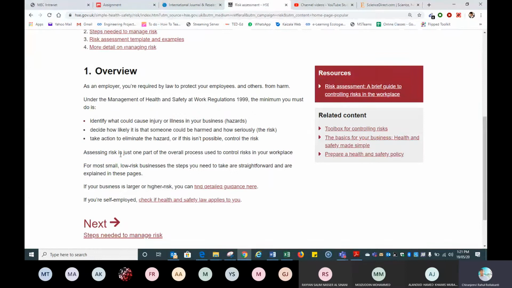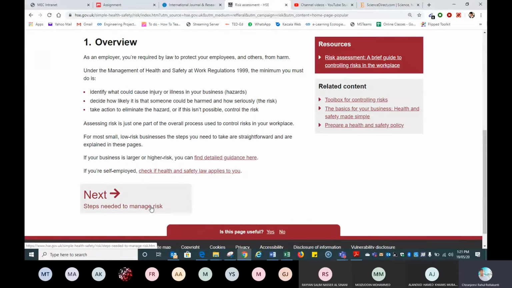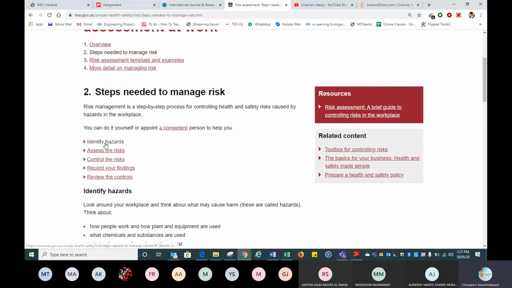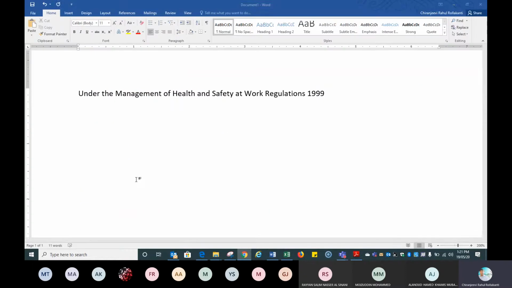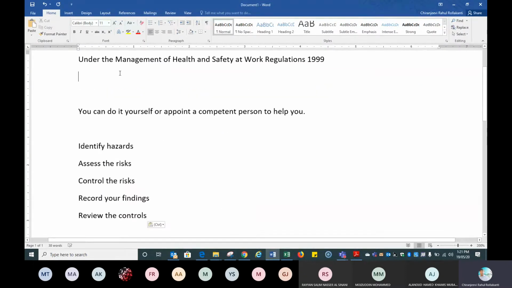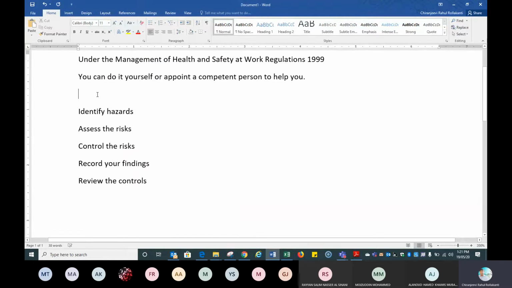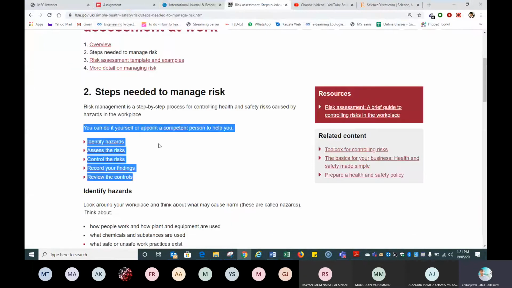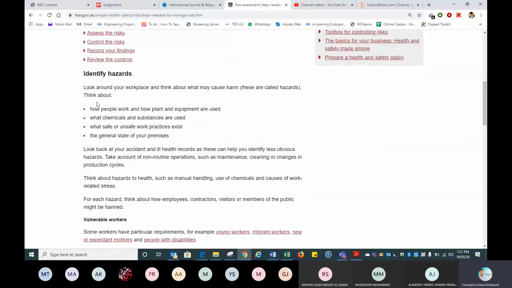Decide how. Assessing risk is just one part of the overall process used to control risk, for the most low risk business. If you're high risk, you can see more guidance here. Steps needed to manage risks: first you have to identify hazards, assess the risk, control the risk. So this paragraph can be very useful. Whether I write it or I don't write it, that's a different issue. But I am telling you the major points, because at least you can write it in the risk management place. Okay, how will you identify hazard?